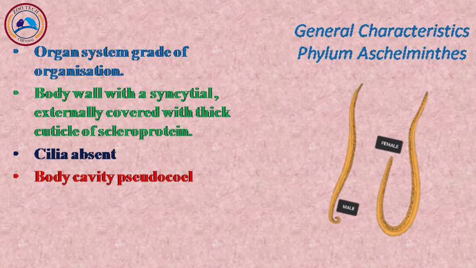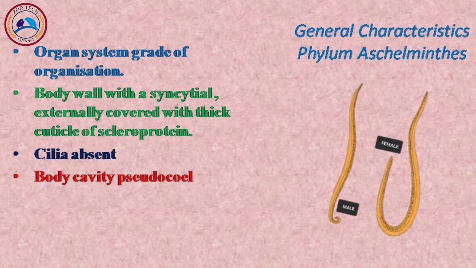So, it consists of a firm, non-living, resistant cuticle, a syncytial epidermis and a muscle layer. Syncytial epidermis means a multinucleated cell, that is, a continuous layer of cytoplasm with scattered nuclei. Cilia are absent and the body cavity is a pseudocoel.